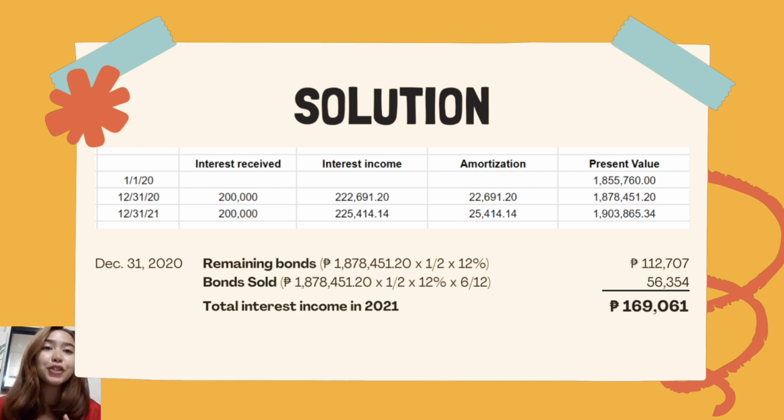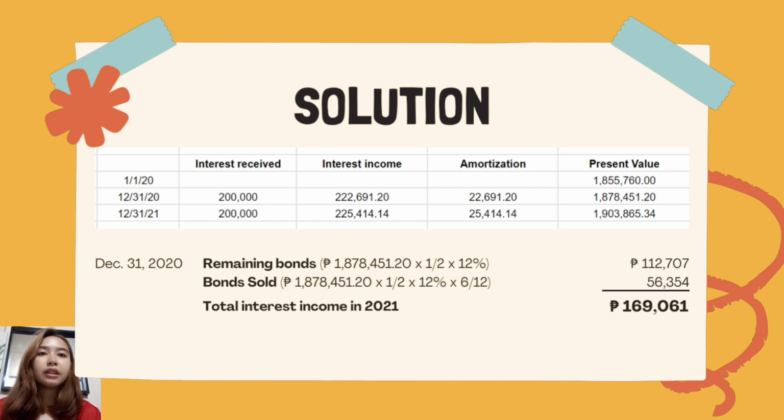And then let's solve the bonds sold. To solve the bonds sold, we will again use the present value on December 31, 2020, which is 1,878,451 pesos and 20 centavos, and then multiply that by one half, and then multiply again by the effective interest rate of 12%, and then multiply again by 6 over 12. So we will get an amount of 56,354 pesos.